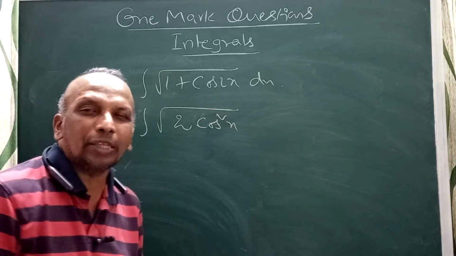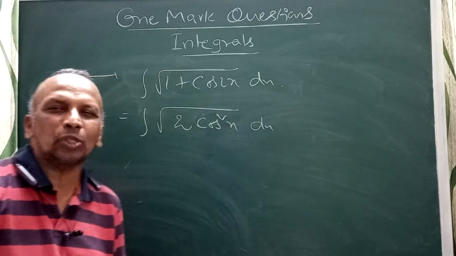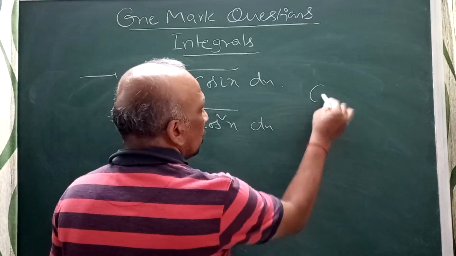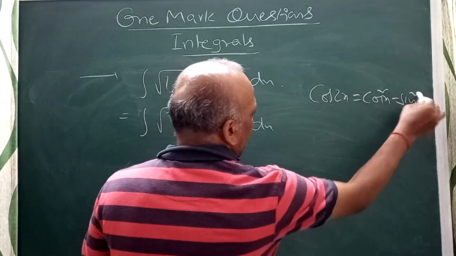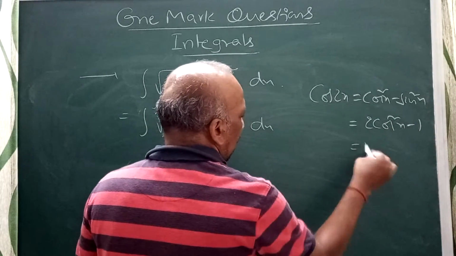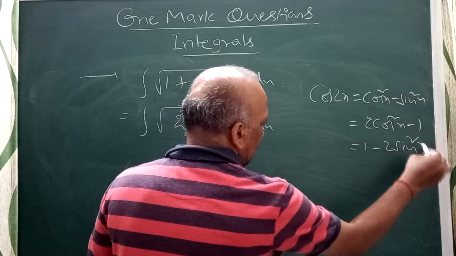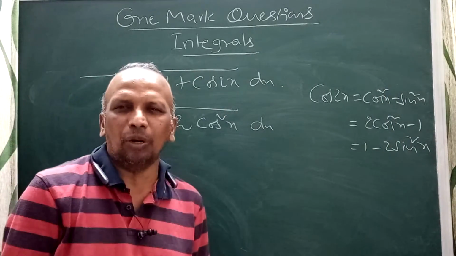2 cos square x dx. Formula: 1 plus cos 2x is 2 cos square x. You remember cos 2x is equal to cos square x minus sine square x, which is 2 cos square x minus 1, or 1 minus 2 sine square x. Remember, this is the most important one. You should not forget this formula.